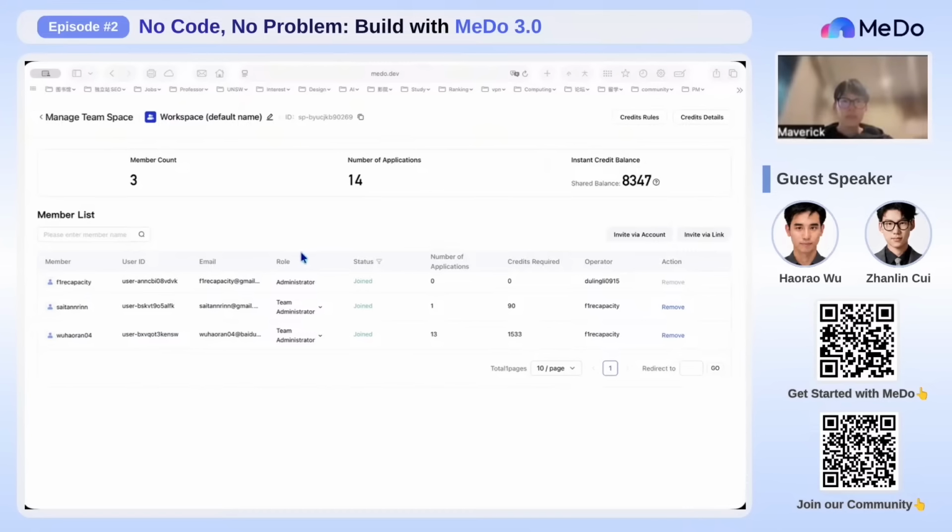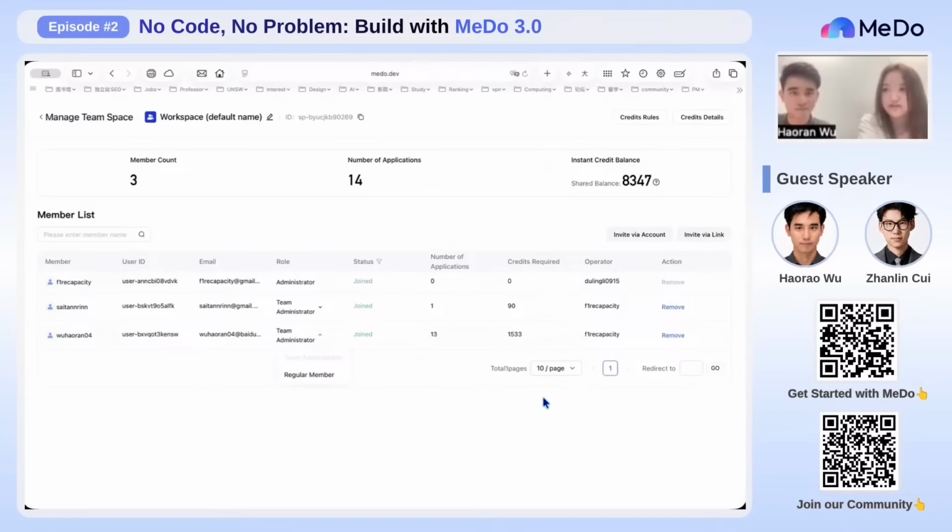In short, this page shows the core value of MeDo Enterprise: shared workspace, member management, role control, and team-level resource management. I feel like this feature is going to be super helpful, especially for teams with multiple members working on the same program. They will have access to the shared balance and can monitor the usage of all the collaborators in the team.